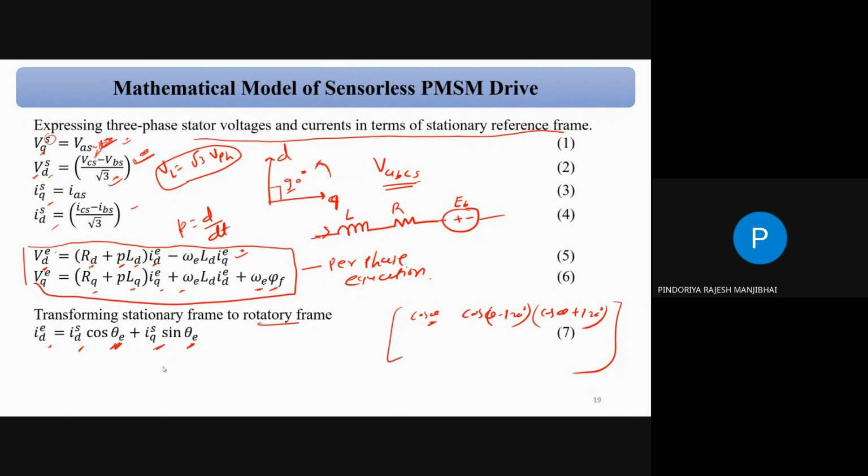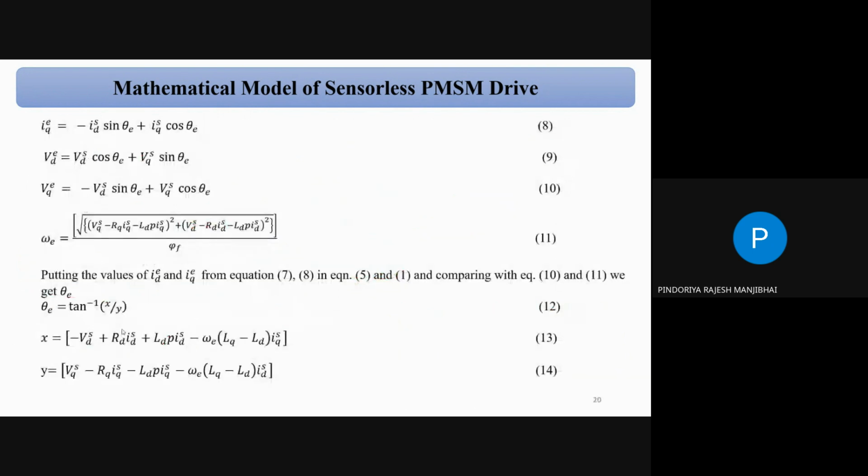There is a d axis and q axis, and that depends on you. Maybe on the x axis you consider the d, and on the y axis maybe you consider the q, correct? As per your convention, you can write this equation. But theta e is not a constant value because it is rotating, so we write it as theta e. Okay.